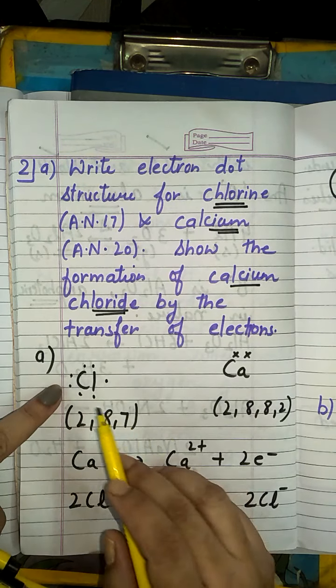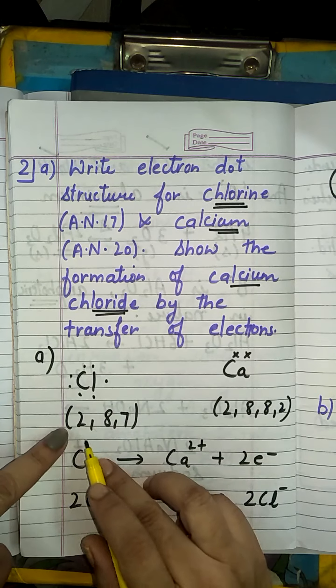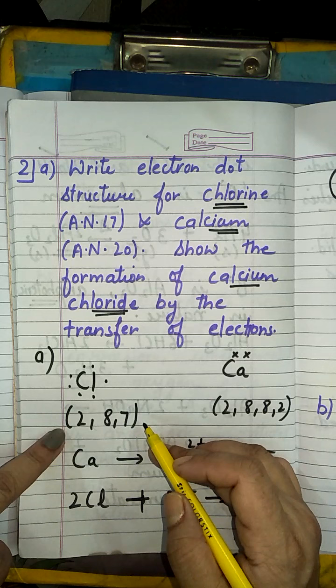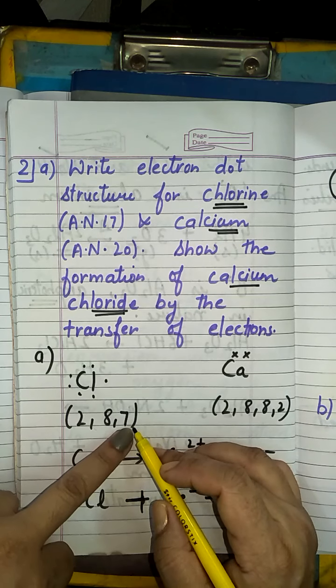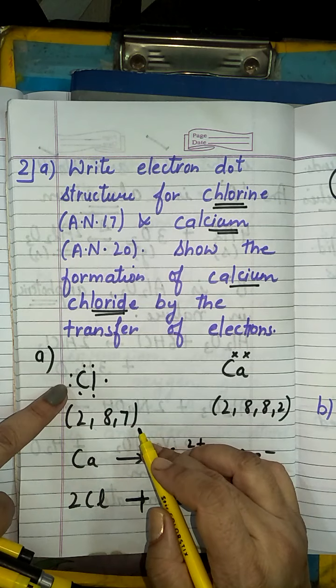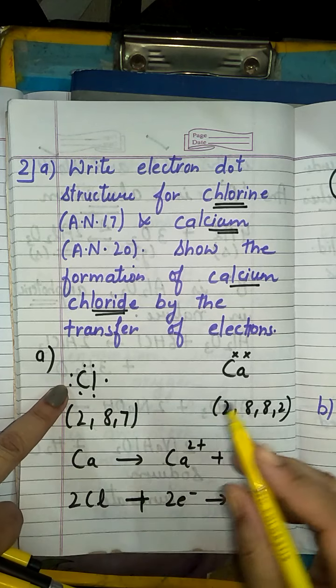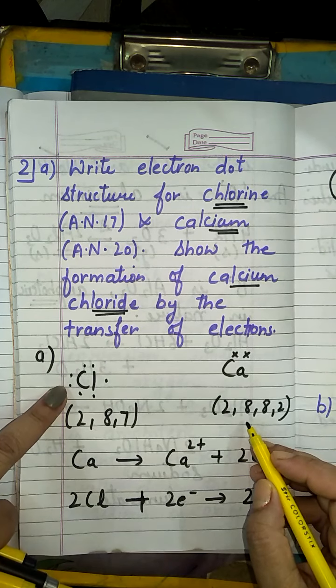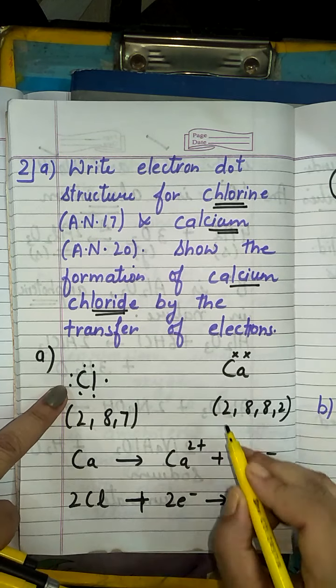So see, chlorine has electronic configuration 2, 8, 7. The 7 electrons in the outermost shell are represented with dots. Similarly, calcium with atomic number 20 has electronic configuration 2, 8, 8, 2.